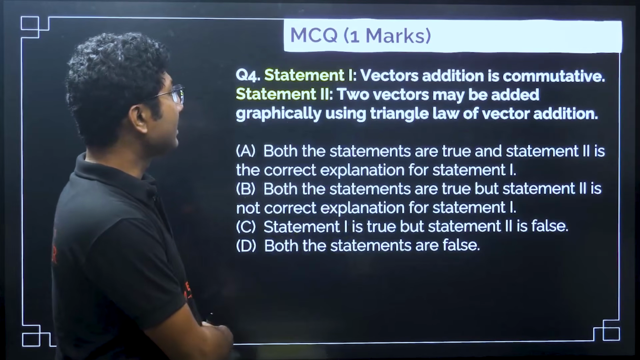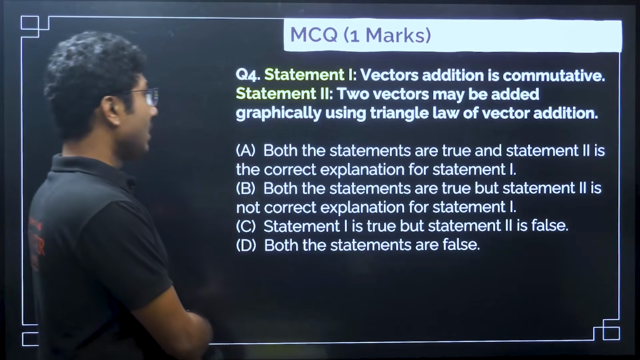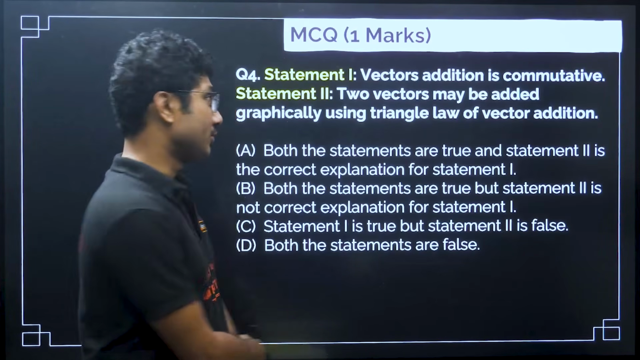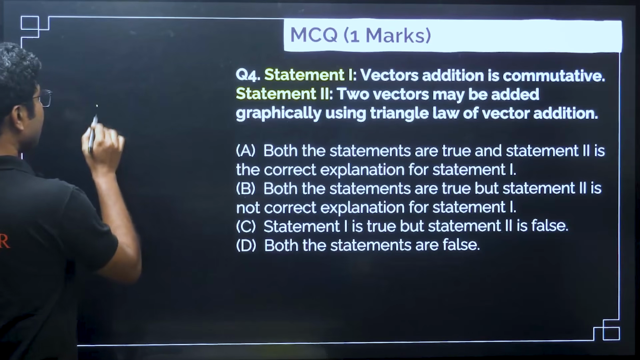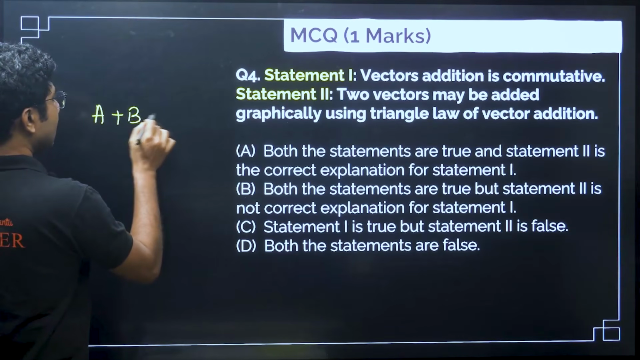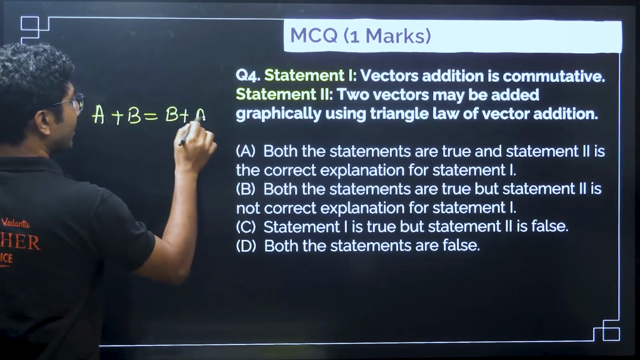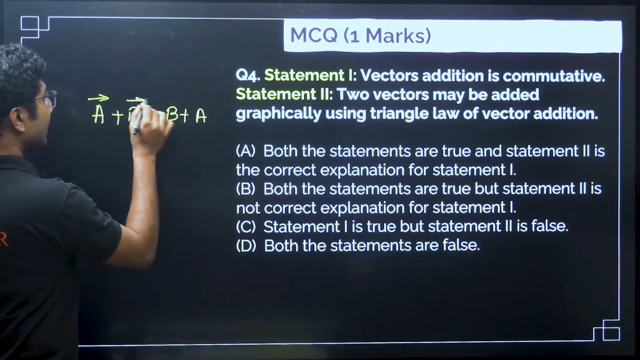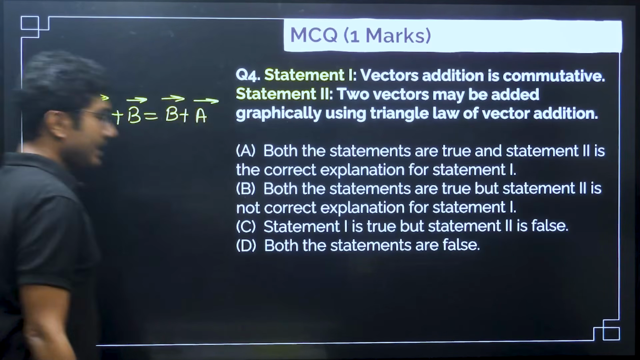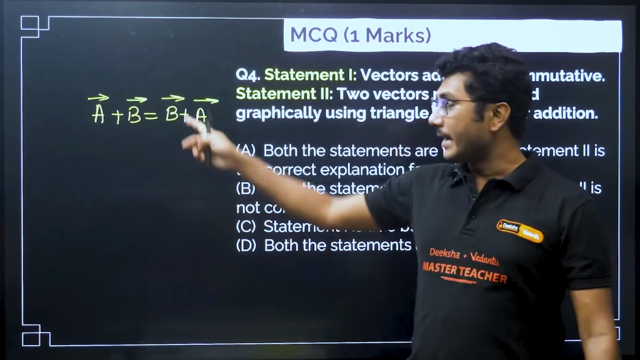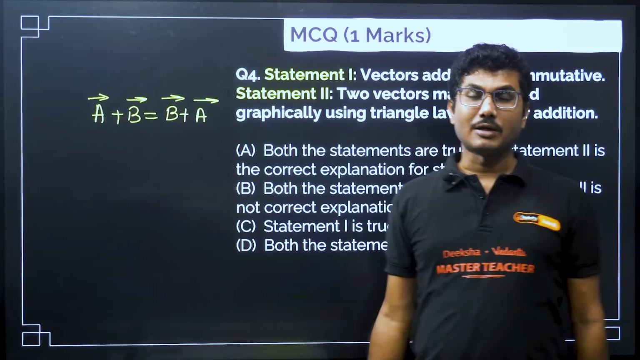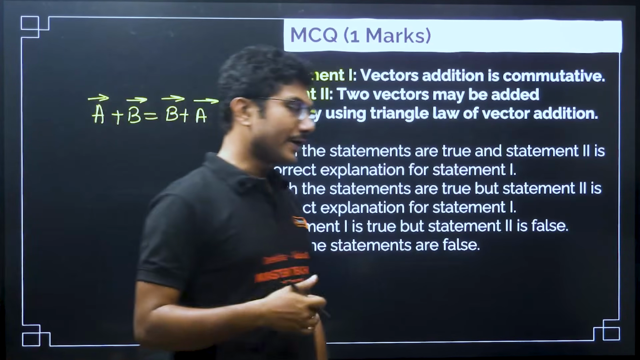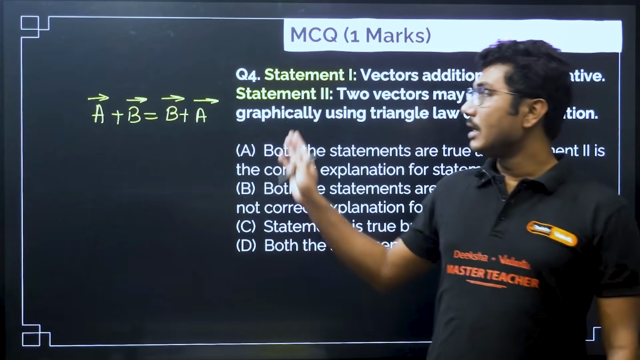Statement 1, the vectors addition is commutative. Statement 2, two vectors may be added graphically using triangle law of vector addition. So what is the meaning of commutative? Commutative means A plus B is equal to B plus A, right? This is called commutative property. So if you are doing the same with the vector quantities, this is also valid, right? So if you are adding them in vector method also, it is valid. So vectors are commutative in nature. It does not matter which vector you are adding first, which vector you are adding second. So it is independent of that.